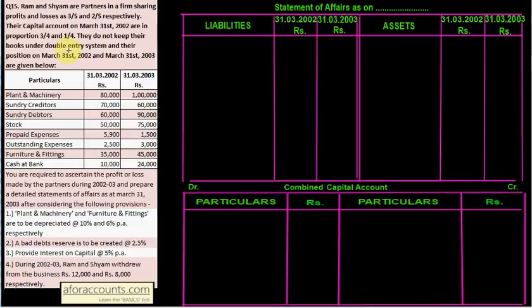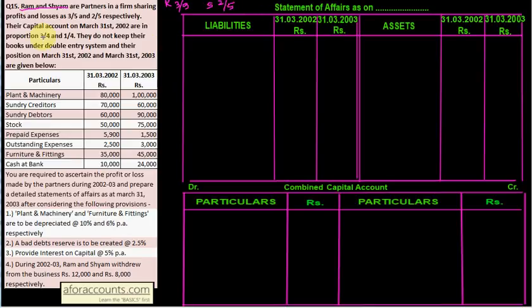Question number 15 on single entry. Ram and Shyam are partners in a firm sharing profit and losses in the ratio 3:5 and 2:5. So you have to write somewhere Ram and Shyam and their profit sharing ratio is 3/5 and 2/5.